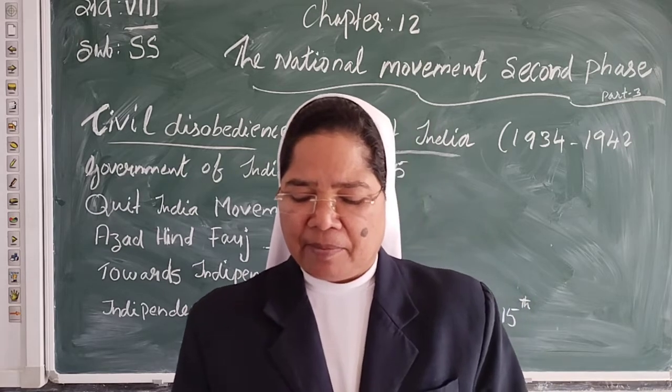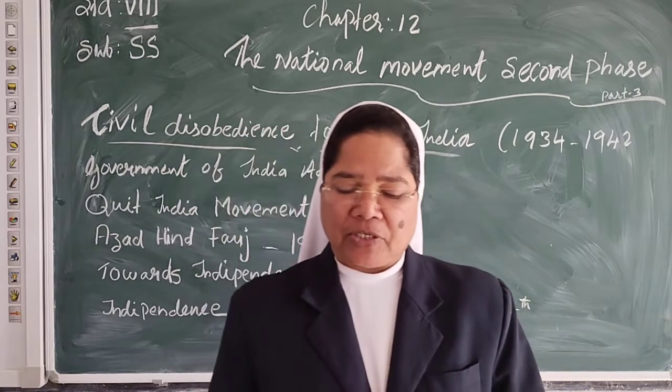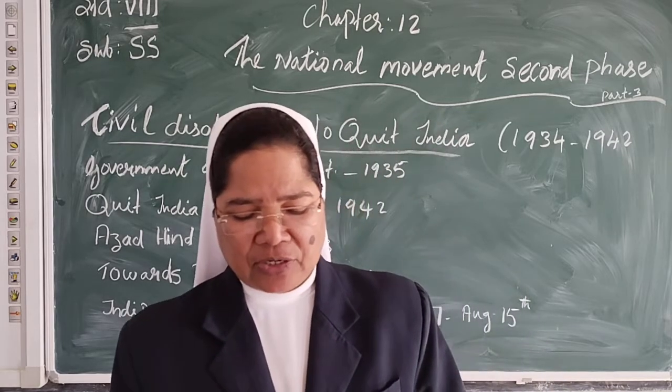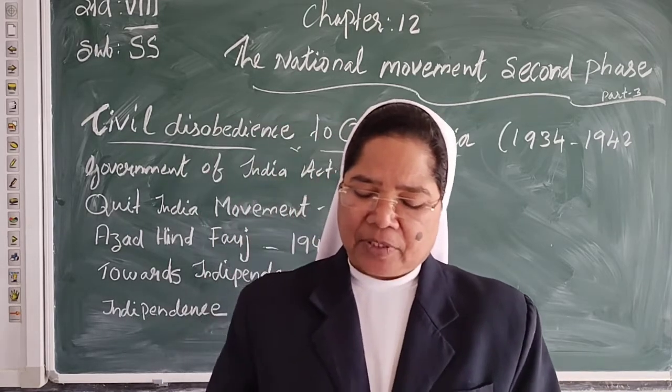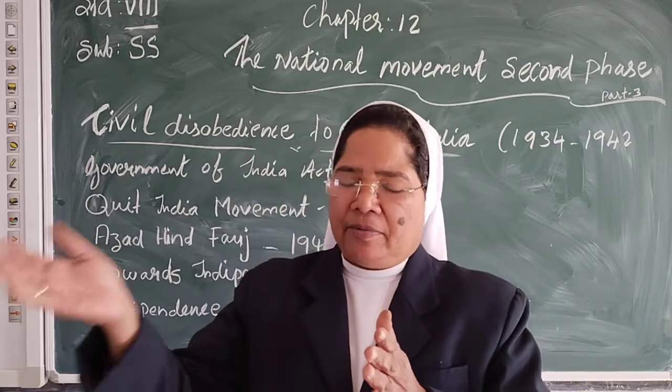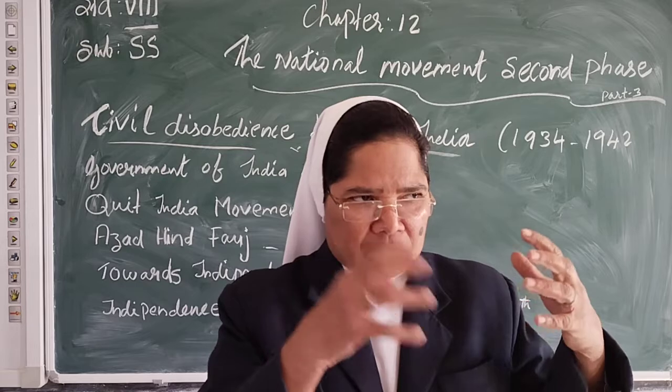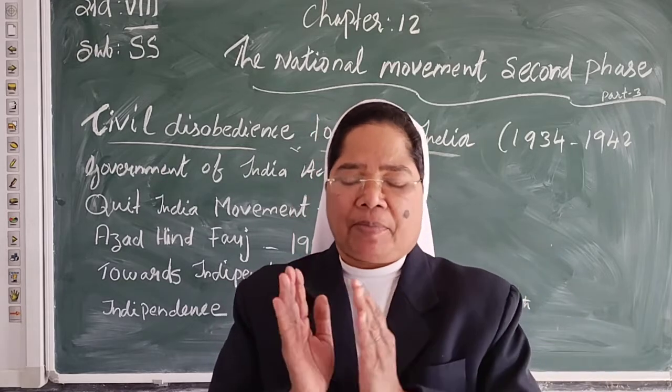A separate country comprising West Punjab, Sindh, the Northwest Frontier Province and East Bengal was created. So one part they created to divide from India, some states together, Pakistan.